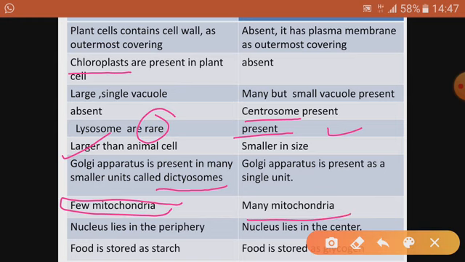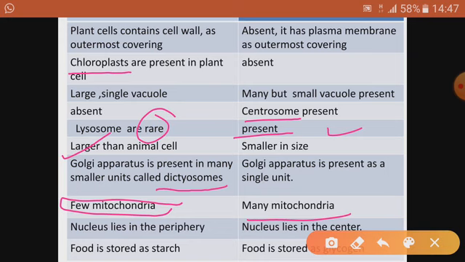Why mitochondria are many in case of animal cell? Because our energy requirements are more. We are mobile animals, they have more of living cells and our energy requirement is more, whereas plants, they are immobile, stationary, attached to one place only, they have more of dead cells and energy requirement is less. And I told you mitochondria is the powerhouse of the cell, concerned with production of energy, that is ATP.